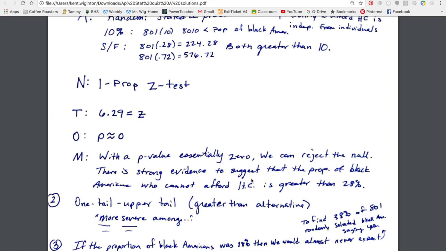If the proportion of Black Americans was 28%, essentially I'm saying if the null was true, then we would almost never expect, so the p-value is the probability, to see 38% of 801 randomly selected Black Americans saying yes to having trouble affording health care. So if the null is true, the p-value is the probability that we would see a sample like this one, the way it happened.